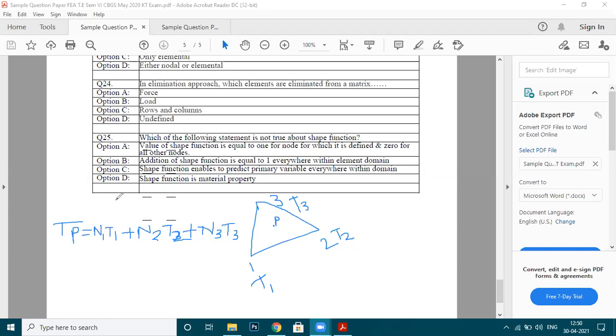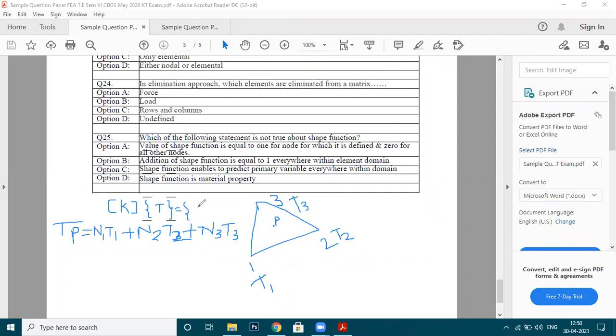Why is it called a primary variable? Because you have this formula: the stiffness matrix multiplied by temperature will give you the value of what?